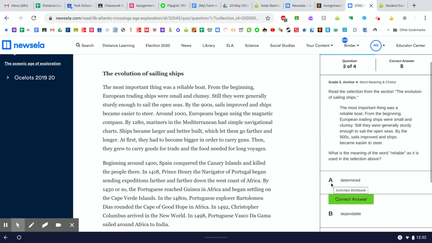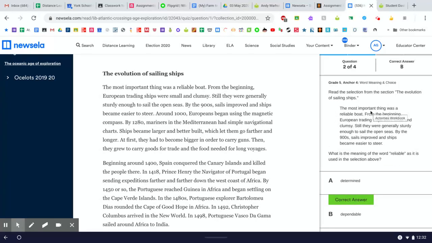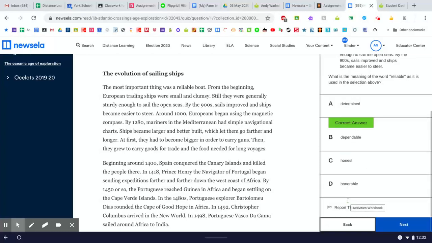Honorable, let's try that. The most important thing was an honorable boat. Well, I suppose you could honor a boat, but an honorable boat, again, is a trait of a human, so that can't be it. Let's go to the right answer, dependable. The most important thing was a dependable boat. Now that makes sense, a boat you can depend upon to keep you safe at sea. And that's why B is the correct answer.